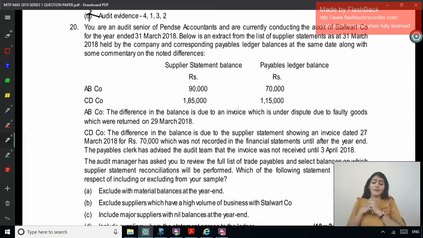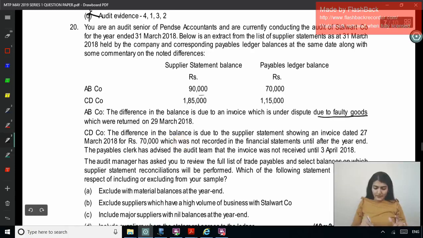You are an audit senior of Pensy Accountants and are currently conducting the audit of Stalwart for 2018. Below is the extract from the list of supplier statements held by the company and the payable ledger balance at the same date, along with some commentary on the noted differences. First one, the difference is due to an amount under dispute due to faulty goods, 20,000.